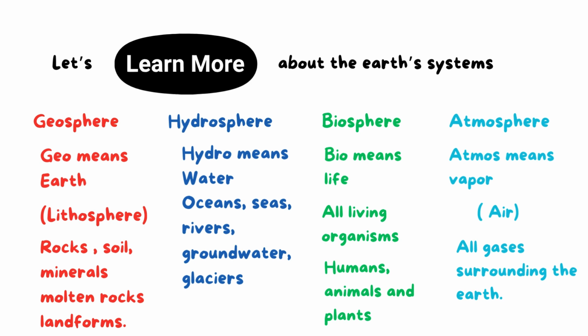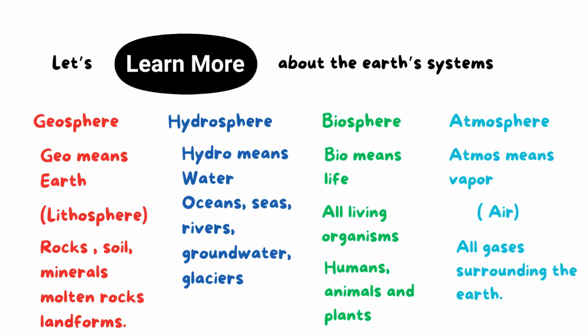Also, there is another name for the geosphere, which is lithosphere. Lithosphere, L-I-T-H-O-S-P-H-E-R-E. And this system contains what? Yes, it includes rocks, soil, minerals, molten rocks, and landforms such as mountains and valleys. So this is the first one.